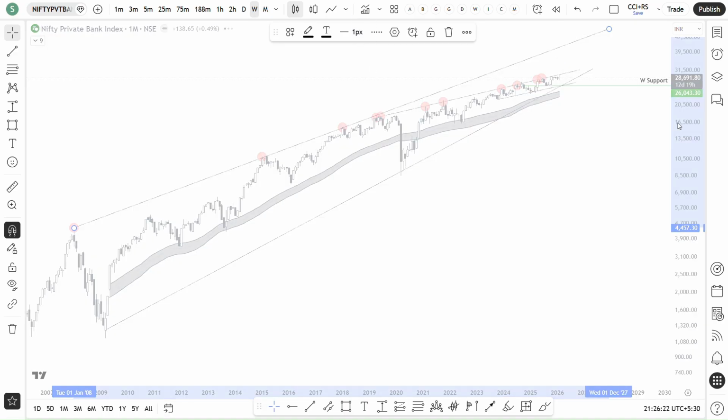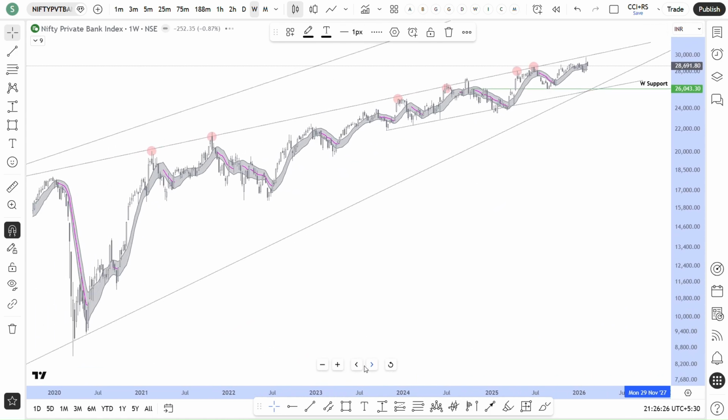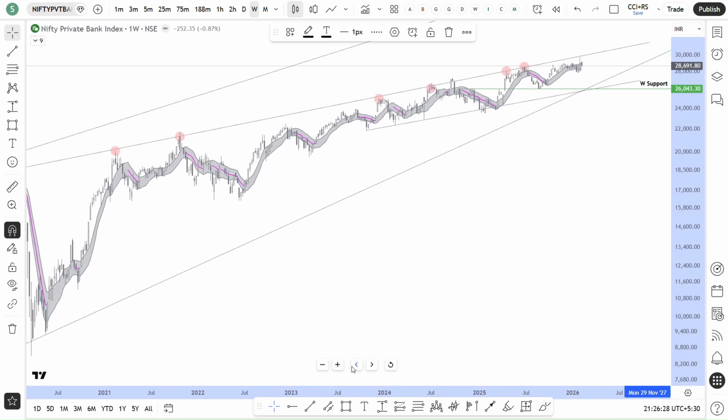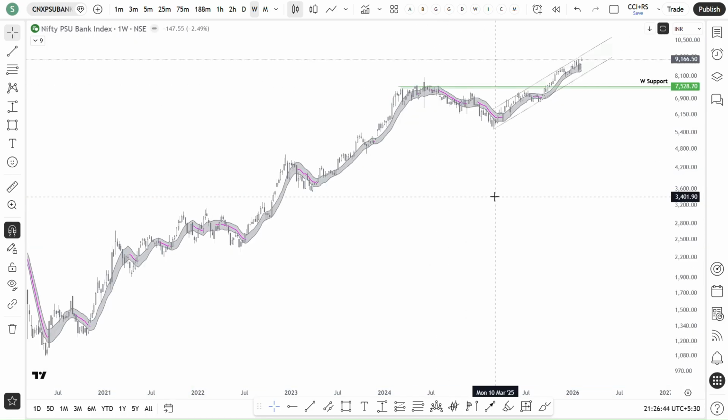But we need to see the price behavior, how it is going to turn out. Just one candle close above this trend line is not going to move private banks higher. Actually, we need to see follow up also. Anyway, that's private bank at a resistance, so we need to see how it is going to behave.